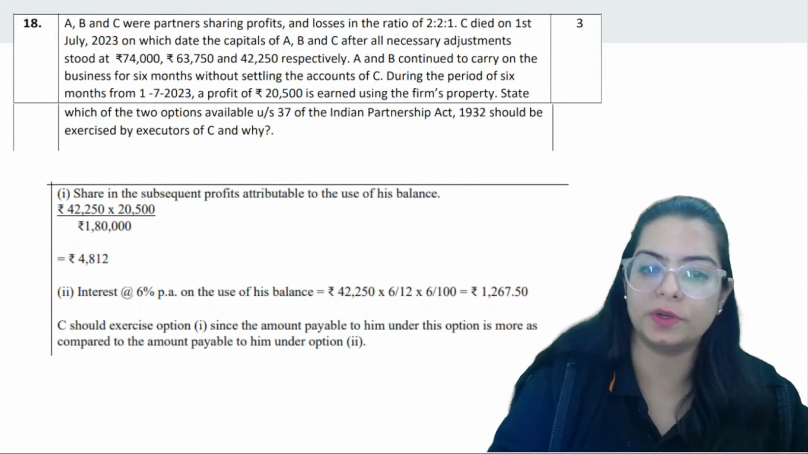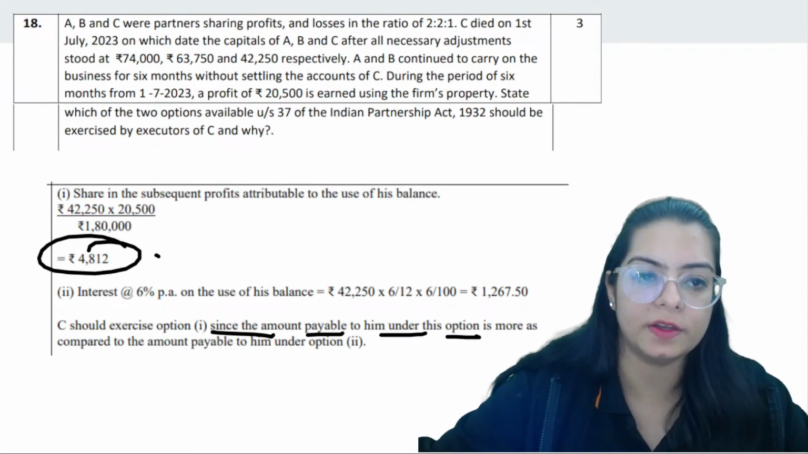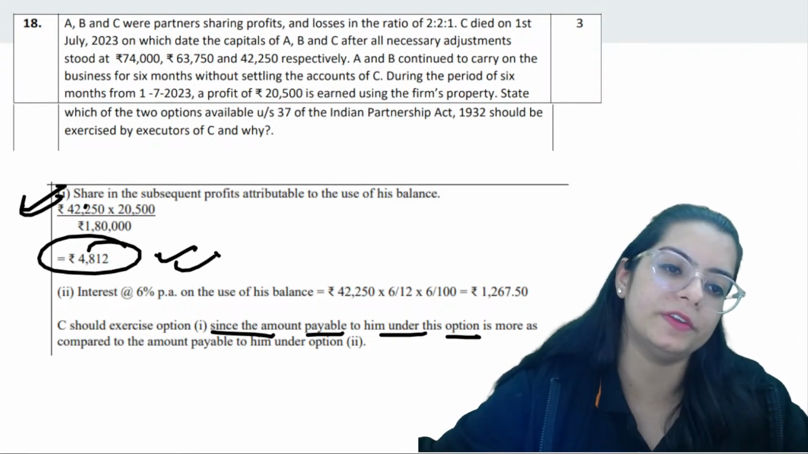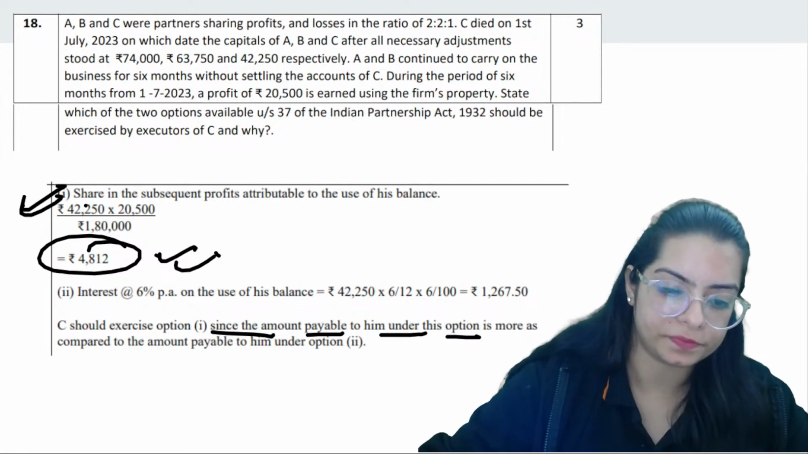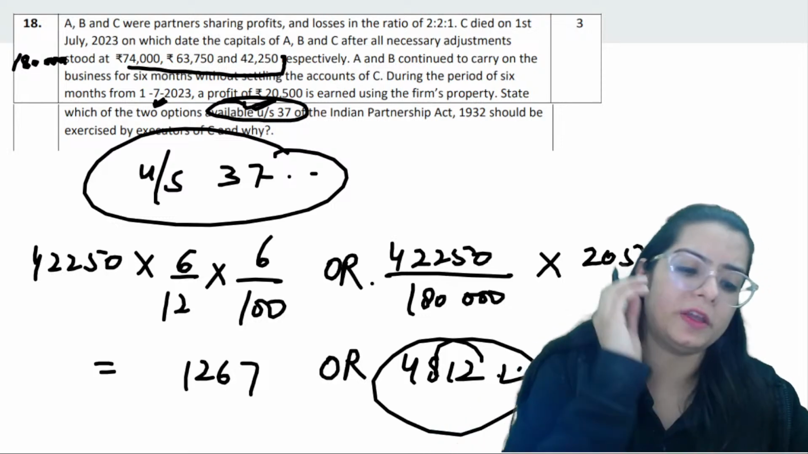C should exercise option 1 since, of course, whichever is giving him more money, right? In this they have used option 1 first, so it's up to you. Hear me out one more time.